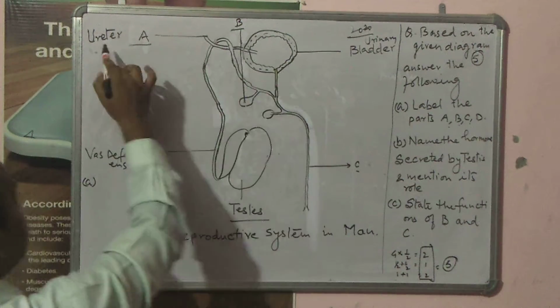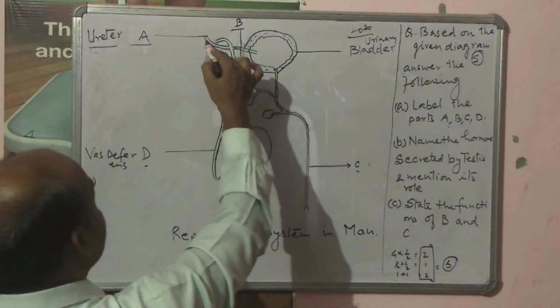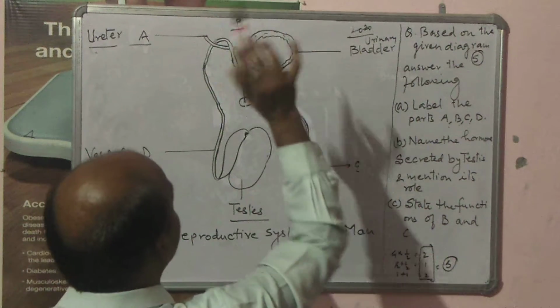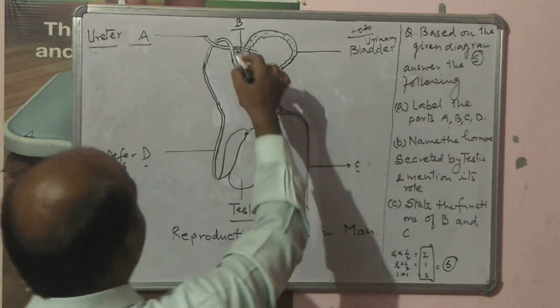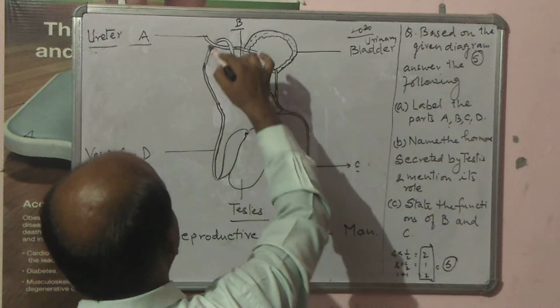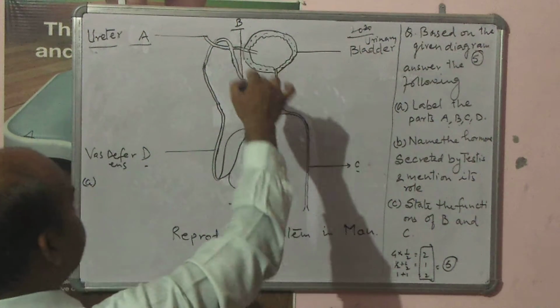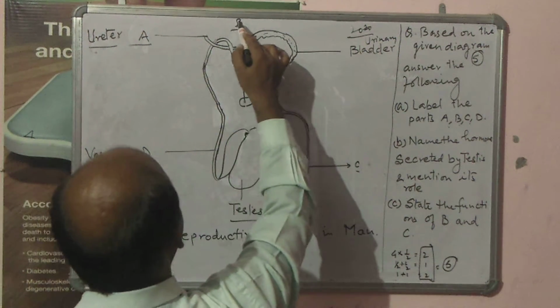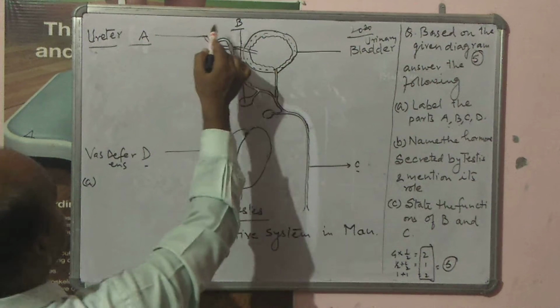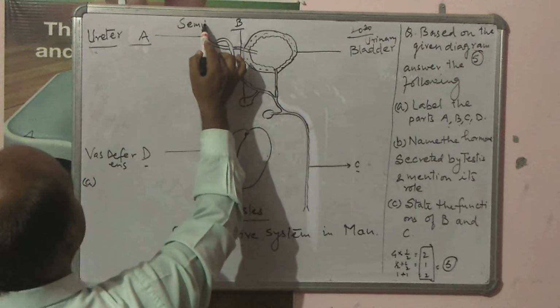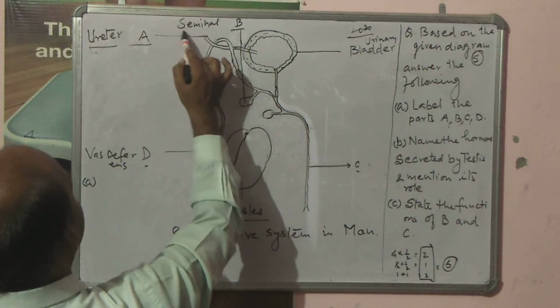While it will cross ureter, ureter is coming from kidney and it is emptying itself into the urinary bladder. When vas deferens is moving downwards, it will have a specialized vesicular structure that is called as seminal vesicle. So B is called as seminal vesicle.